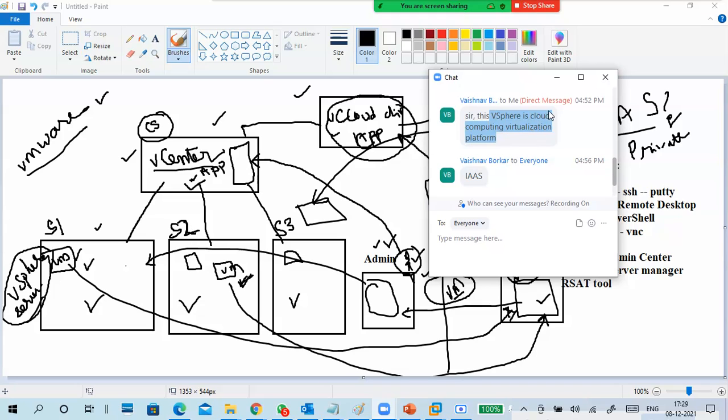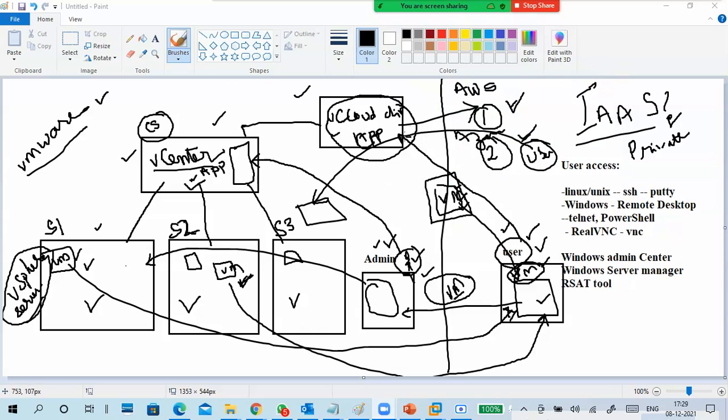Cloud computing is not a separate thing. Cloud computing is an interface to virtualization platforms. So then a user can directly access the infrastructure or an application or anything. But before that, you have to virtualize your infrastructure or an application or storage.